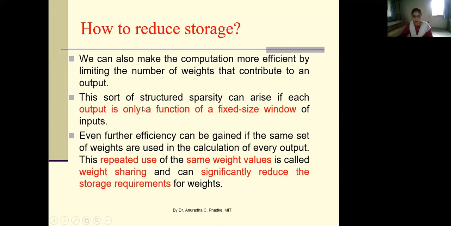So instead of fully connected layers, we can consider that some local area from the image contributes to one particular output node. Here your output is only a function of a fixed size window.